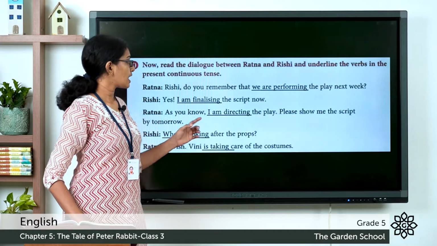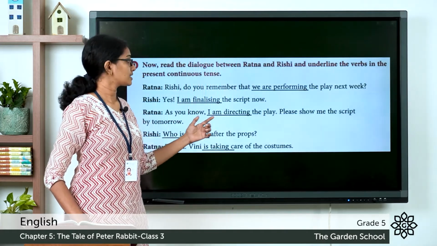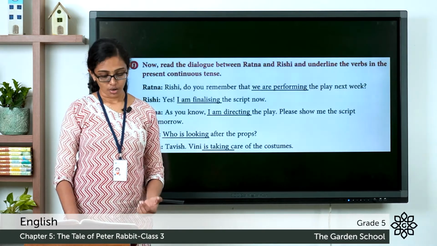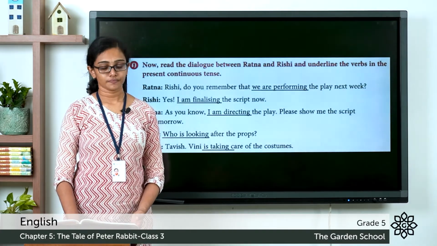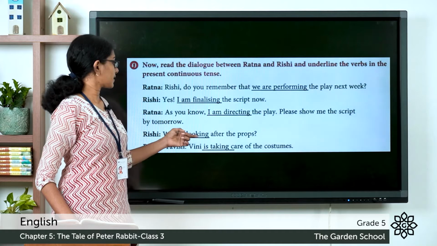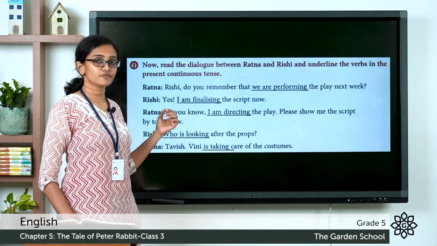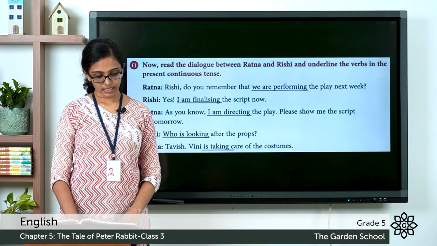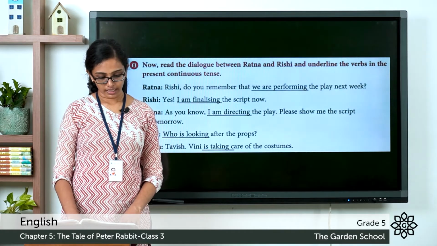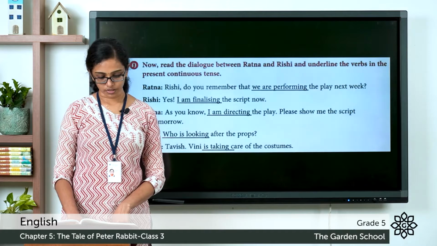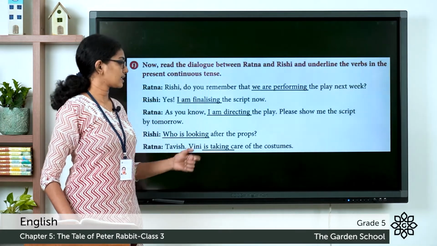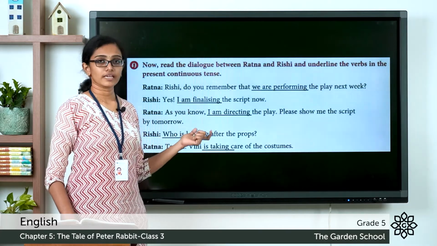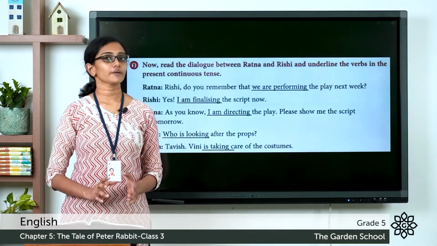So the phrase, I am directing, is given in present continuous form. Then Rishi says, who is looking after the props? Here, is looking. Who is looking? That is the phrase given in present continuous form. Then Ratna says, Tavish, Winnie is taking care of the costumes. So, is taking care of or is taking, that is the verb or the phrase given in present continuous form. Hope you got it right.